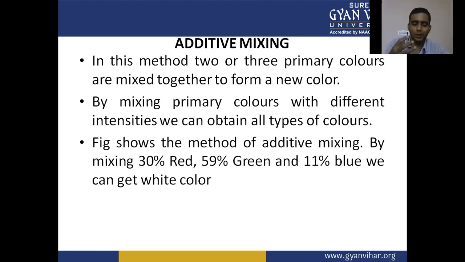By mixing primary colors with different intensities, we can obtain all types of colors. The figure shows additive mixing: by mixing 30% red, 59% green, and 11% blue, we get white color.